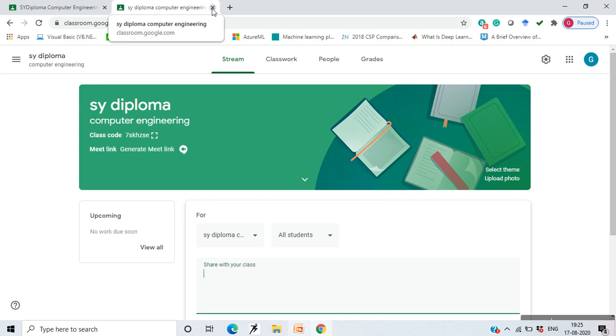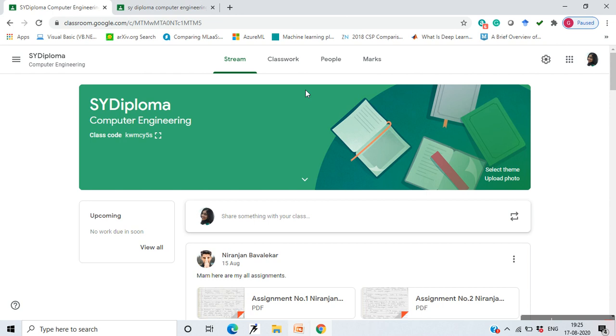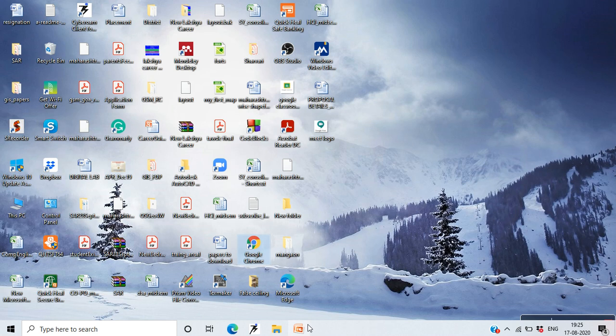Even if you don't have a G Suite account, your personal account can be used, and except for a few of the facilities, you can use it very conveniently. Like you can't generate a meeting link from over here, but as I had shown you, you can conduct meetings without even having a Google Classroom. Okay, now I have discussed